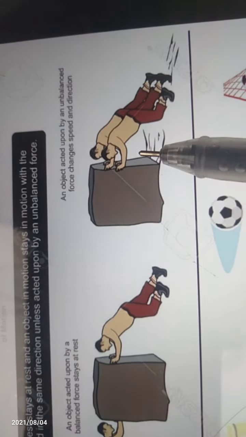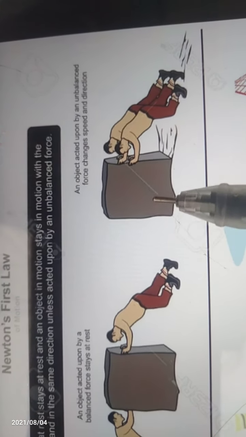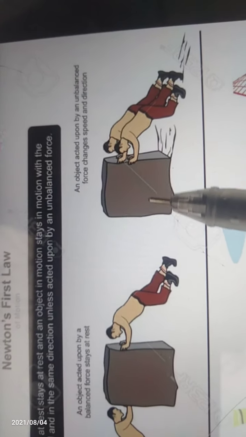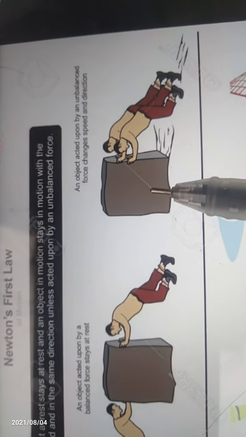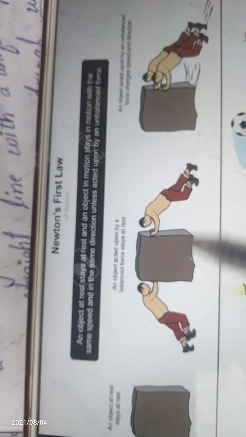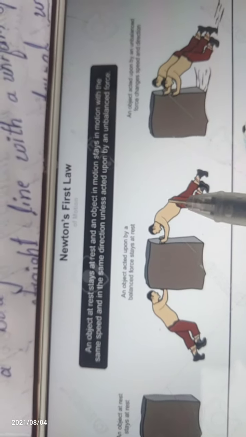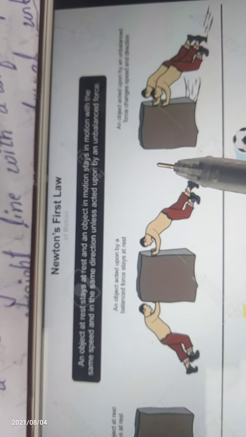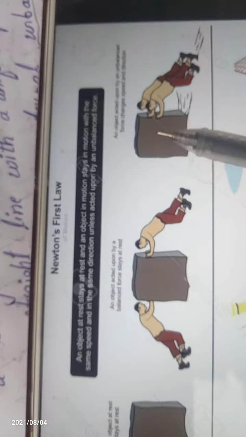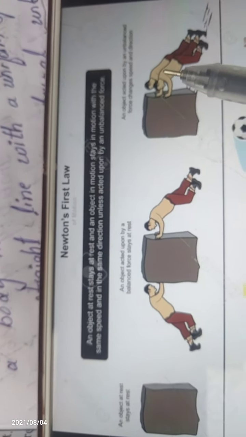Okay, the object is here. After applying the force, it changes state and changes speed. What is the first example? It is at rest. When the force is applied, it changes state, from the rest state to the motion state.